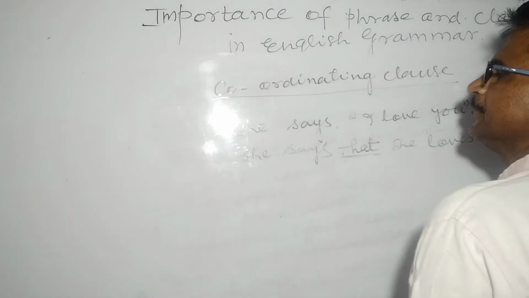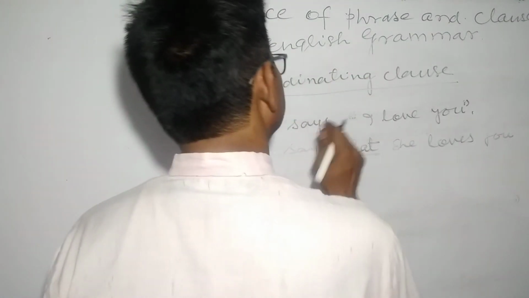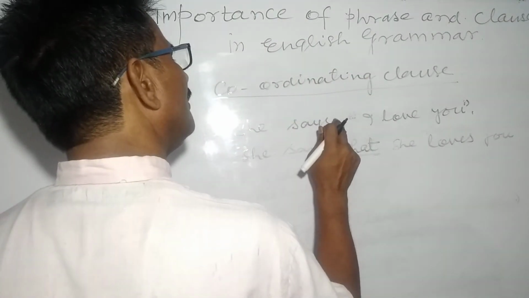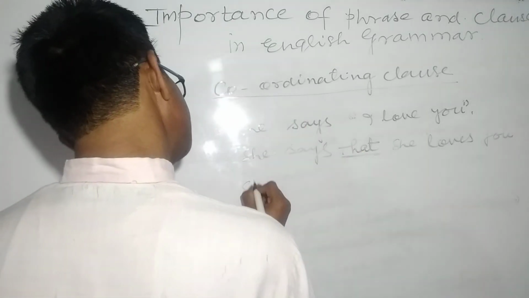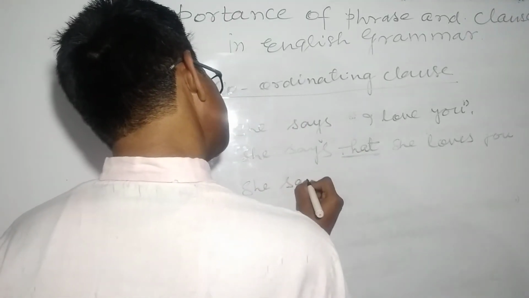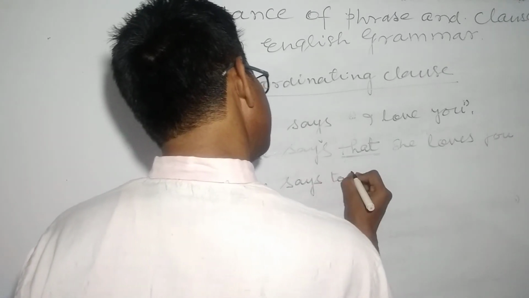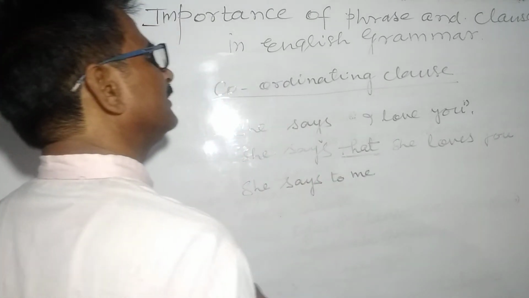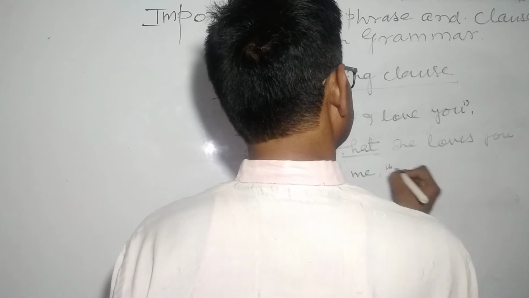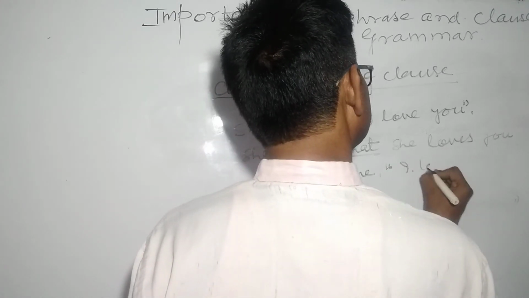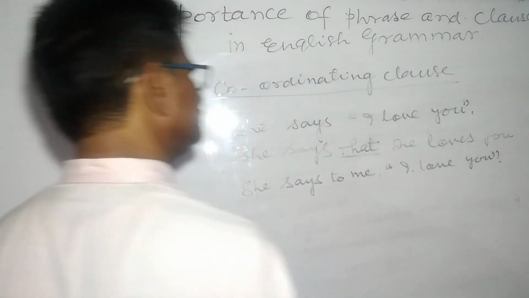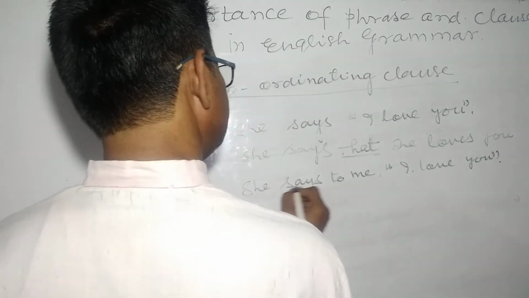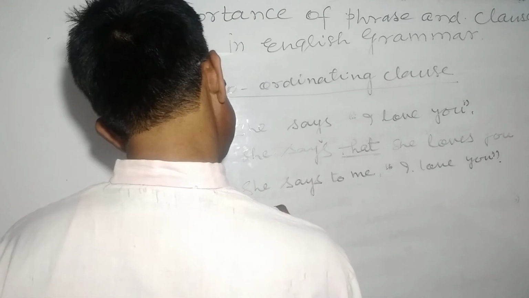Okay students, if there is an object, if it is mentioned, she says to me, and under inverted comma, "I love you." How will you change it?